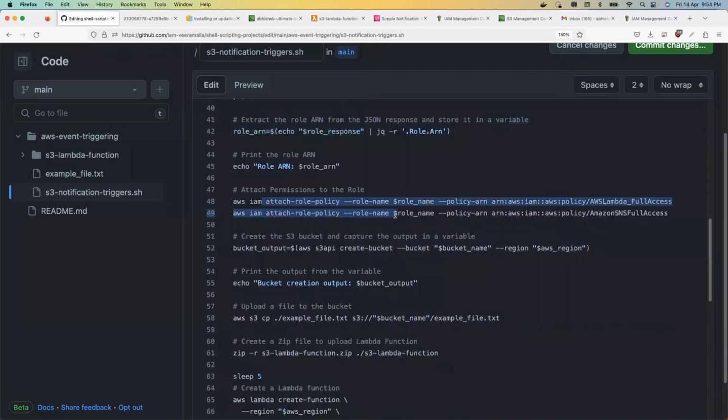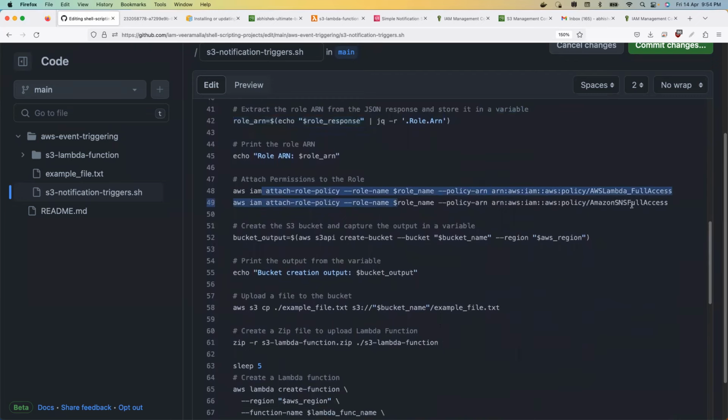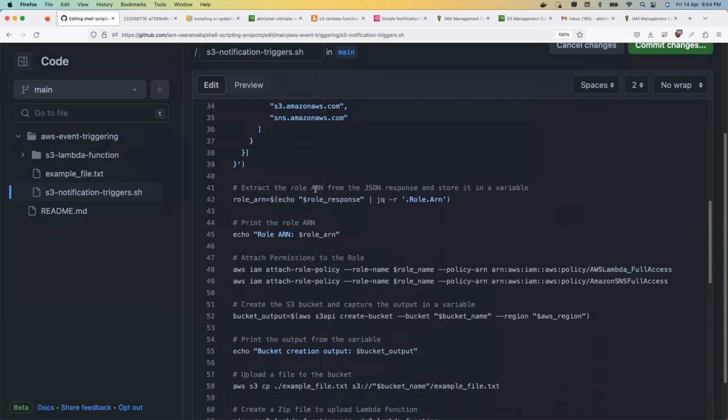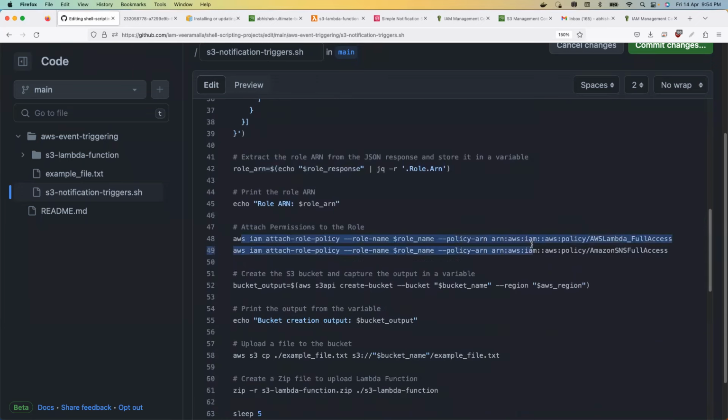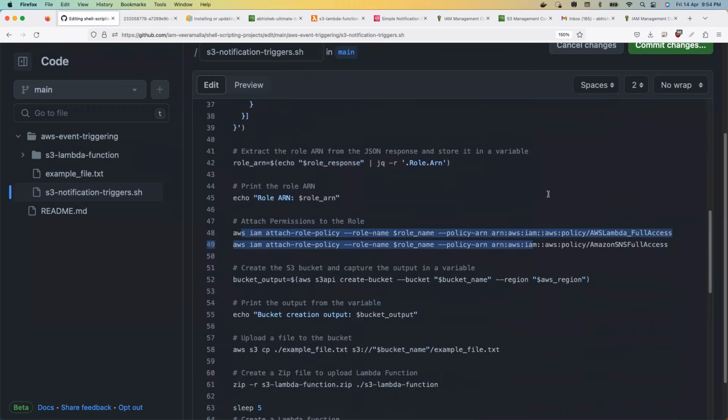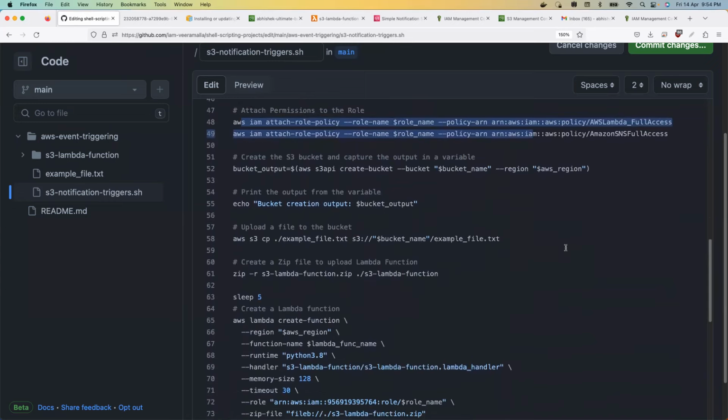After that, these are a bunch of policies. Again, I'm attaching, for example, SNS full access. I could have done it here as well, but just to show you, you can do it in two different ways. That's it. There is no difference. If you want to add it here, as part of the same command, you can use the update command as well, and you can attach the policies.